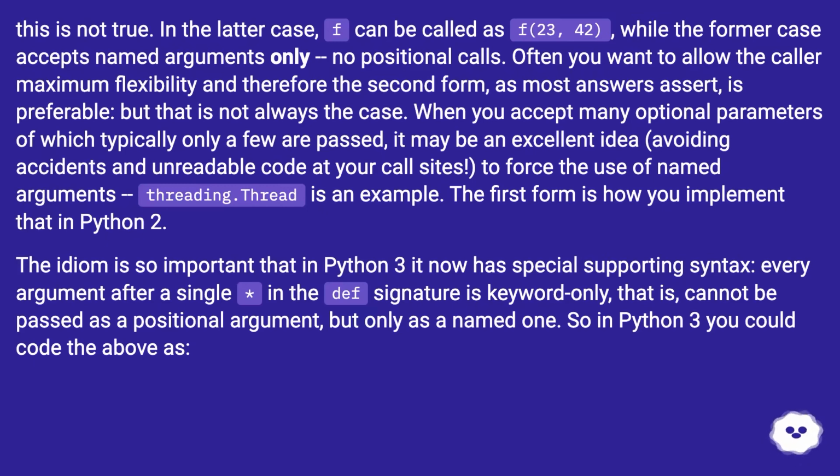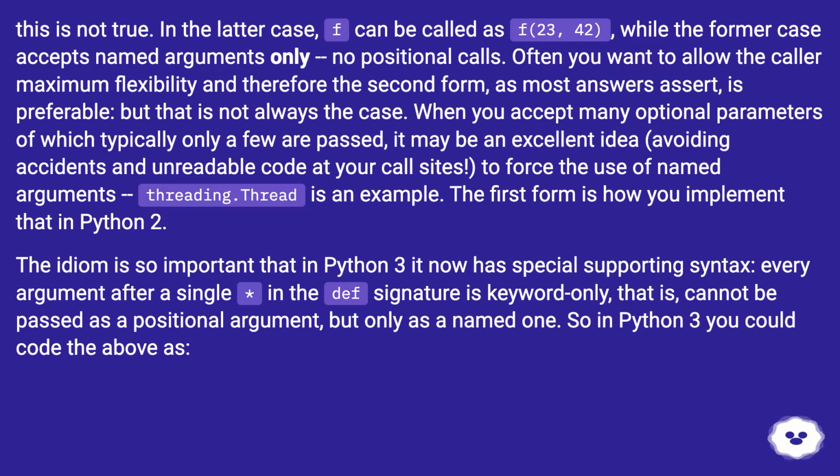When you accept many optional parameters of which typically only a few are passed, it may be an excellent idea, avoiding accidents and unreadable code at your call sites, to force the use of named arguments. Threading.Thread is an example. The first form is how you implement that in Python 2. The idiom is so important that in Python 3 it now has special supporting syntax. Every argument after a single * in the def signature is keyword only, that is, cannot be passed as a positional argument, but only as a named one.